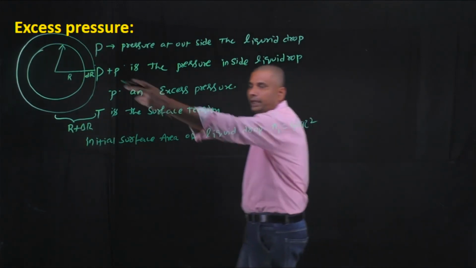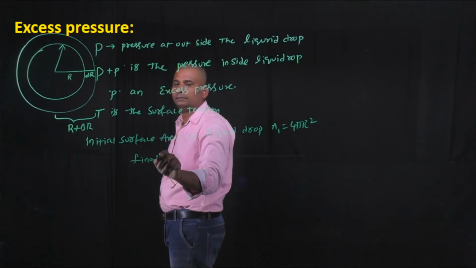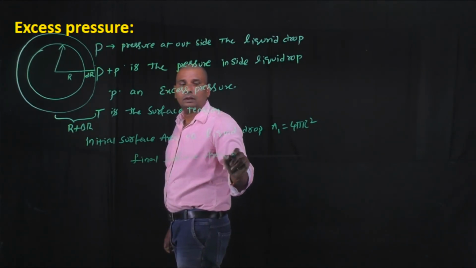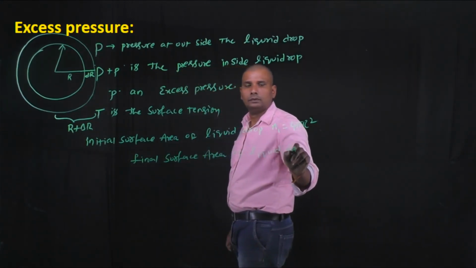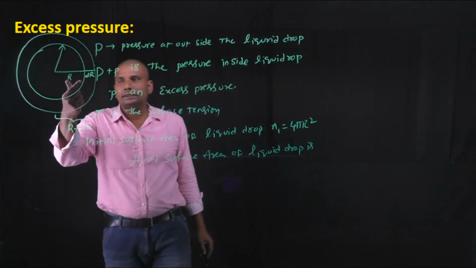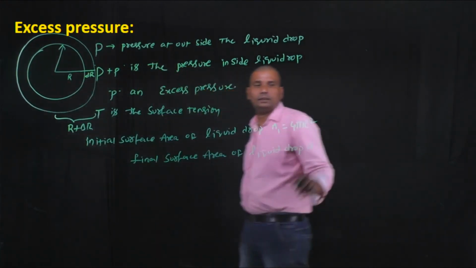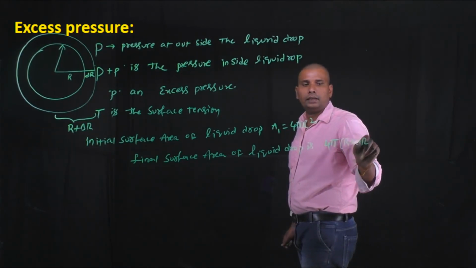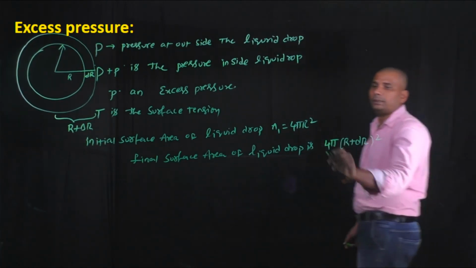Initially the liquid drop has the radius r, and the final surface area of the liquid drop is here. Finally the radius of the liquid drop is r plus delta r. Simply it is 4 pi into (r plus dr) whole square. This is the final surface area of the liquid drop, A2.